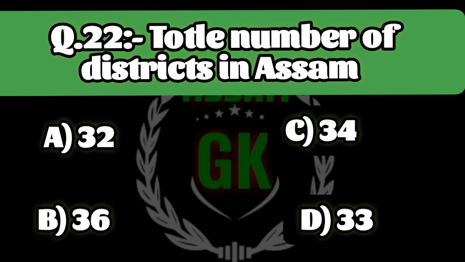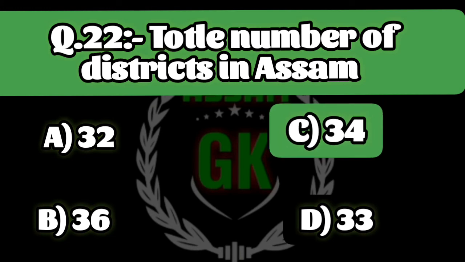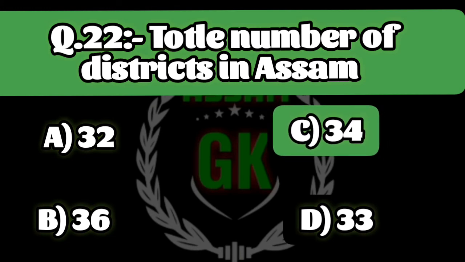Total number of districts in Assam: A. 32, B. 36, C. 34 and D. 33. Right answer is option C, 34.